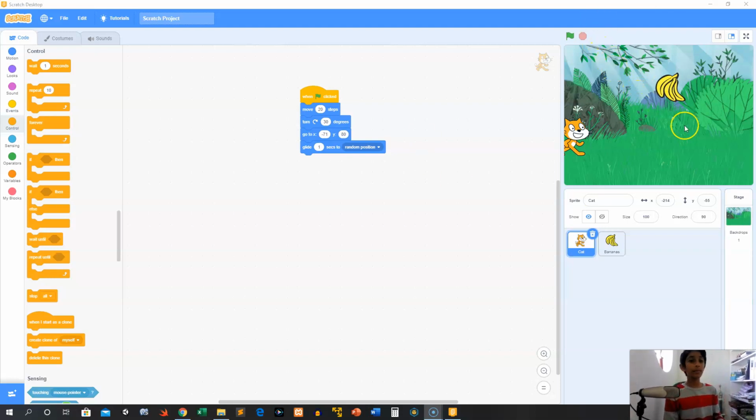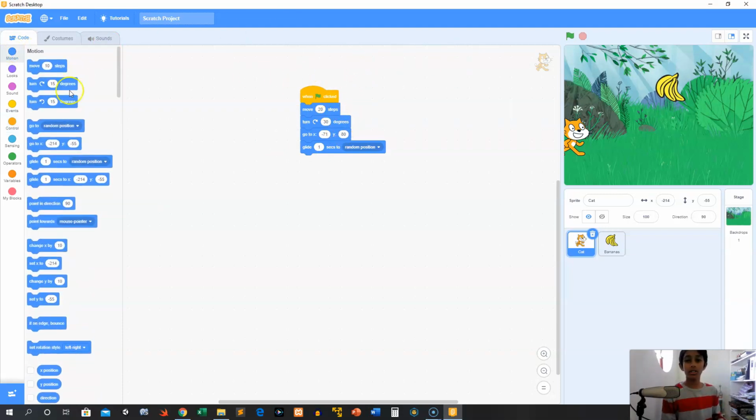Today we're going to be doing more Scratch programming. As you probably remember in the last video, we did this when green flag clicked, and we learned all about motion over here. We learned about the move block, which moves it to the right, or we can put a negative number to make it move to the left. We also learned about the turn blocks, how you can turn things, and the rotating we learned about in sprite properties. We also learned about random position. We can make a character go anywhere we want, but we also learned how to make a character go to a very specific spot, like that, see?